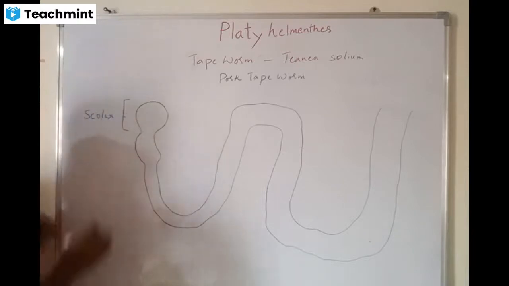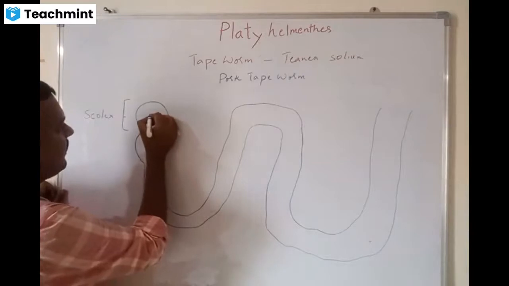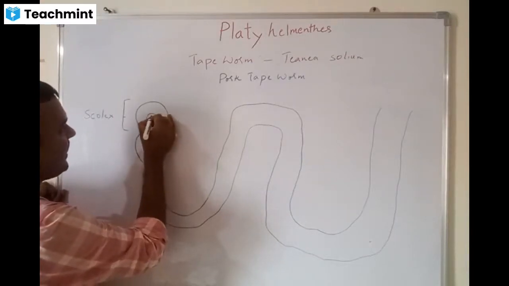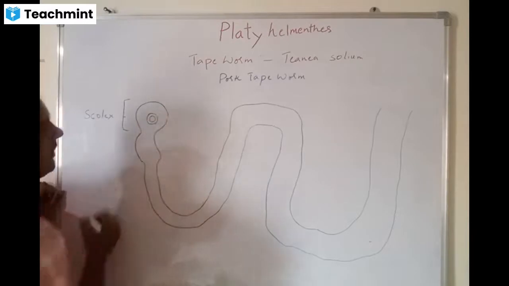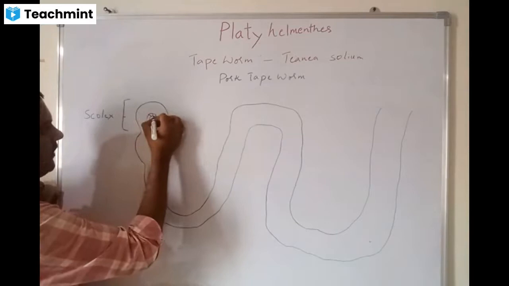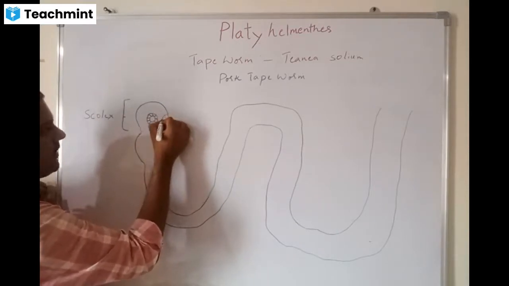Okay, and the scolex has four suckers. This is one sucker, and this is the second one.